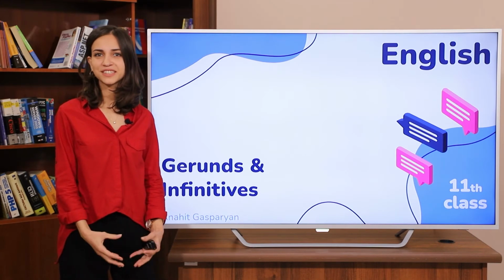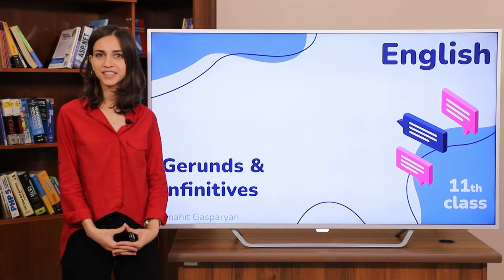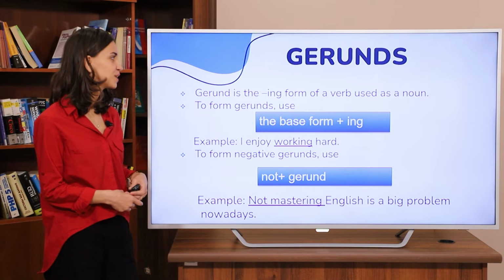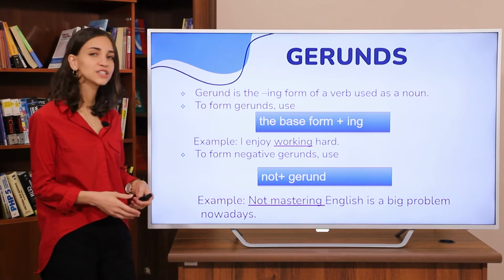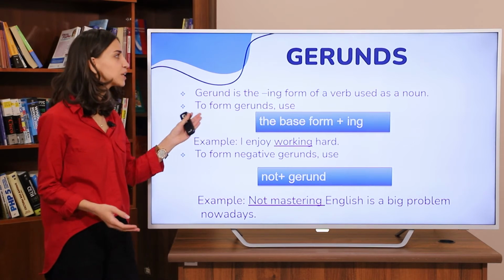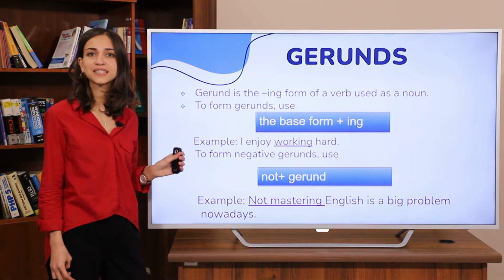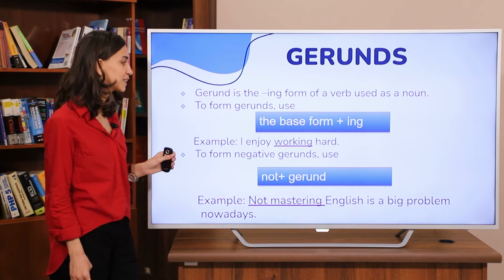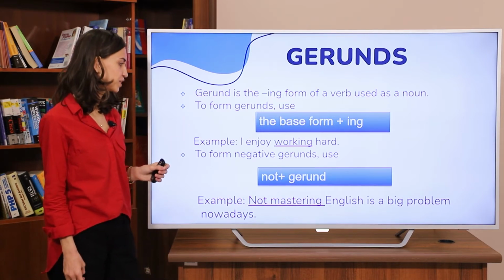Today we are going to discuss a very huge topic which is called gerunds and infinitives in English. Let's go with gerunds. A gerund is the ing form of a verb used as a noun. How can we form the gerund? The base form of the verb plus ing. For example, I enjoy working hard. Here, working is our gerund.